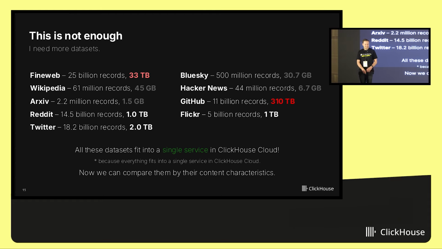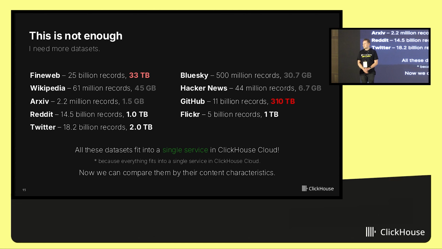Now let's take a look at other data sets, because FineWeb is not enough. We have GitHub. If you take GitHub and download all the repositories with like thousands of forks of Linux kernel and hundreds of forks of ClickHouse, maybe thousands, it will take 300 terabytes of compressed data.